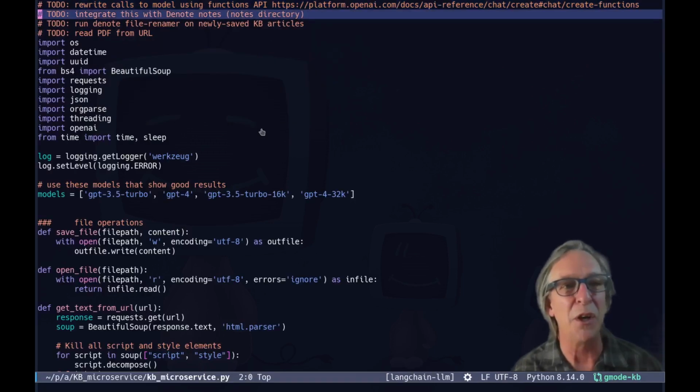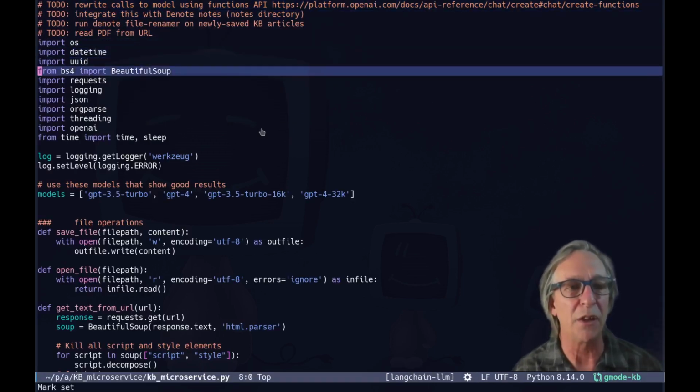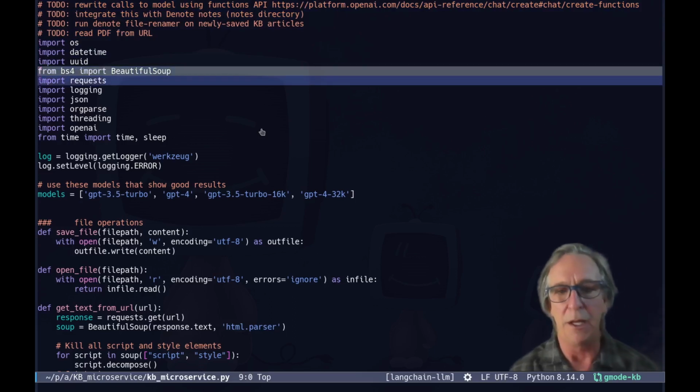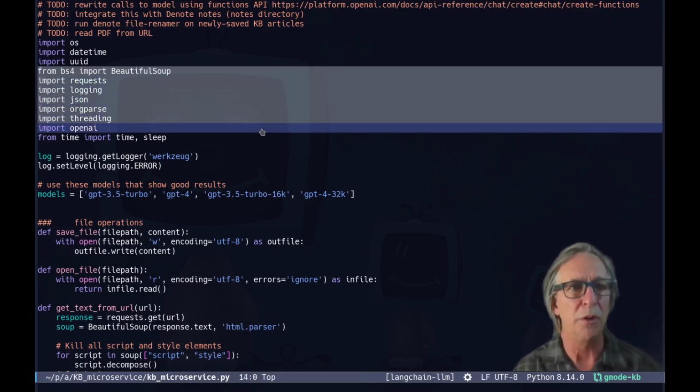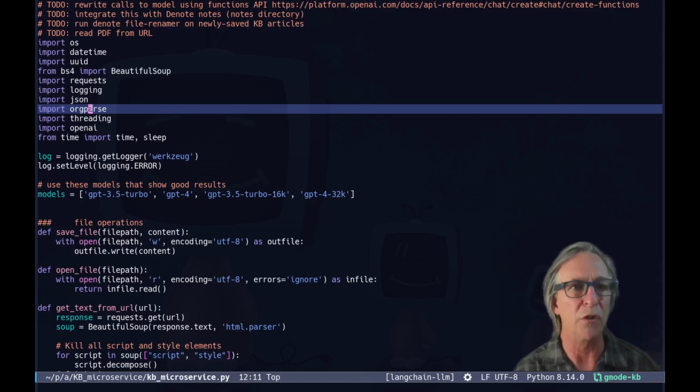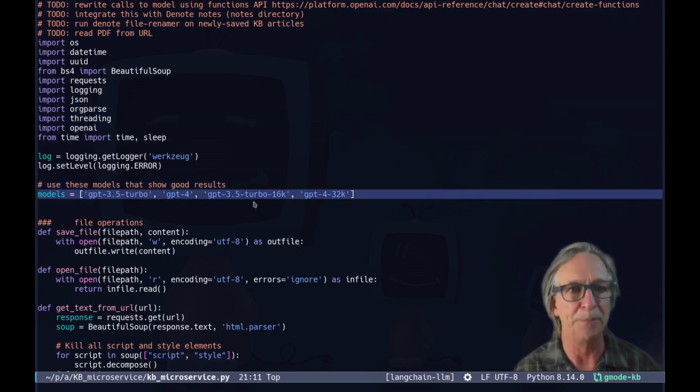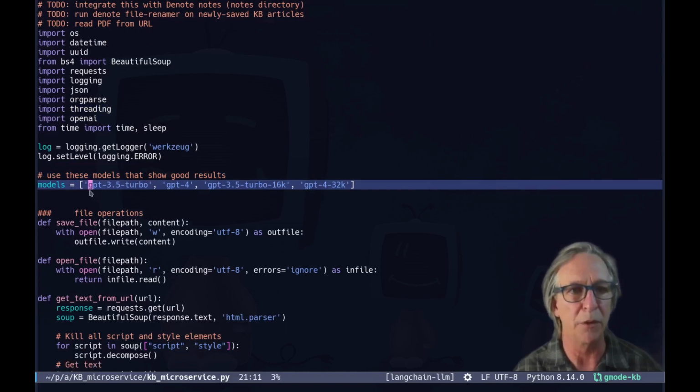Okay, so the code is, basically there's a couple things. It imports Beautiful Soup in order to slurp text off of web pages, which is something that I added to the code. And then I got rid of stuff that was in YAML. Dave's original stuff was formatting into YAML. And instead, I put this lovely org parse library in, which does a very good job of the basics of parsing org mode, which is a very difficult thing to parse.